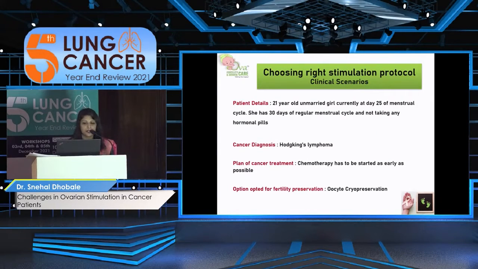Now another important and interesting scenario: a 21-year-old unmarried girl, currently at day 25 of her menstrual cycle, so a little late, and she has a regular 30-day cycle. She is not on any pills. She has been diagnosed with Hodgkin's lymphoma, so of course chemotherapy has to be started as early as possible. She is unmarried, the chosen option is oocyte cryopreservation, so we need to go for the stimulation.